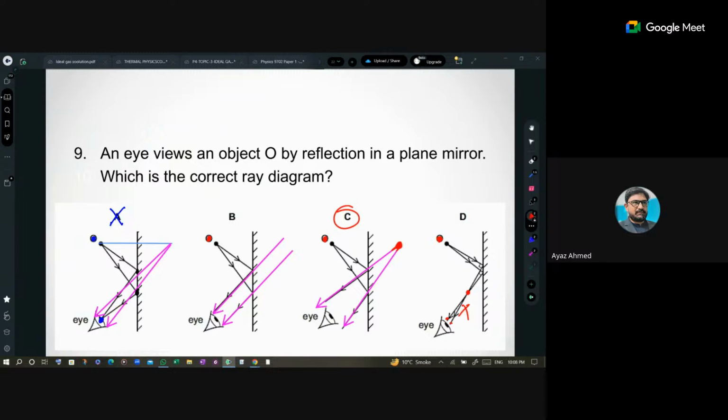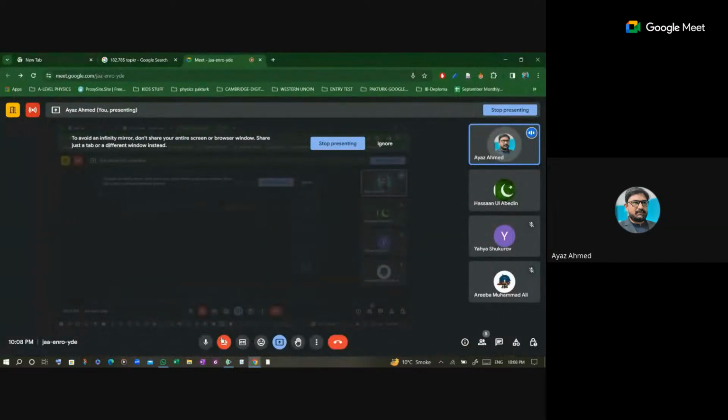Is it clear to all? Yes. Okay. So this was all about today. I was expecting that we would go through reflection, but because reflection questions are too many, it will take some time. I think we have to pace up, but the stuff is a lot to discuss. That's why. Okay, see you then, inshallah, in my next class. Okay, goodbye. I will send you all these notes right now, inshallah. Okay.